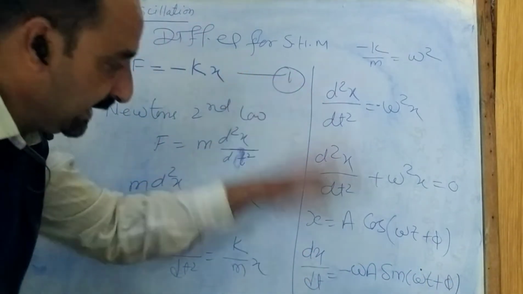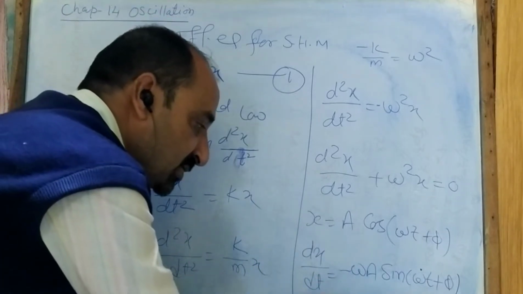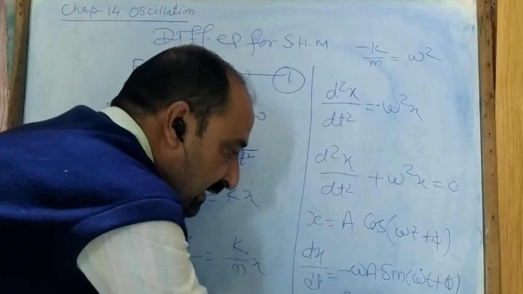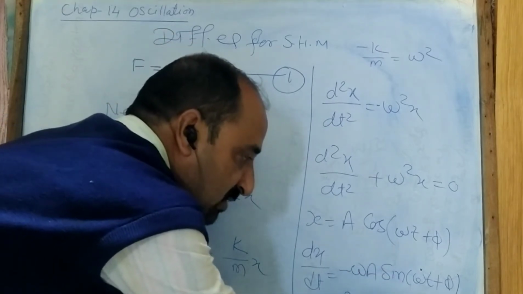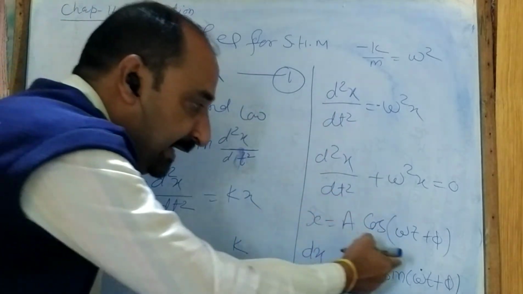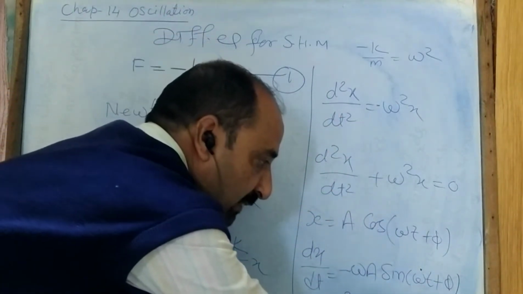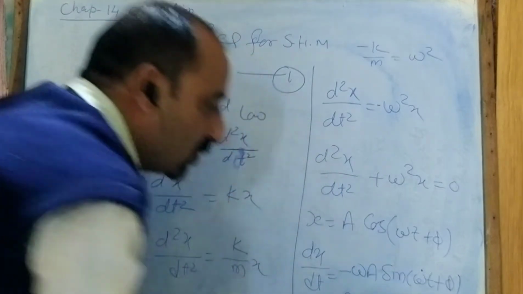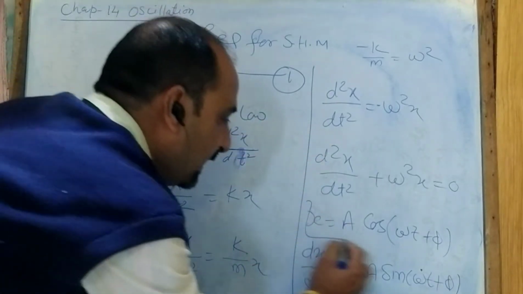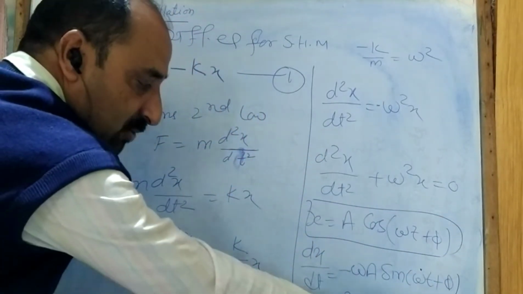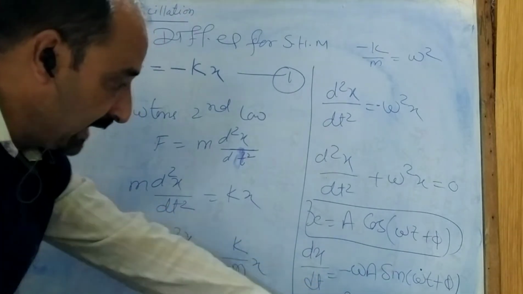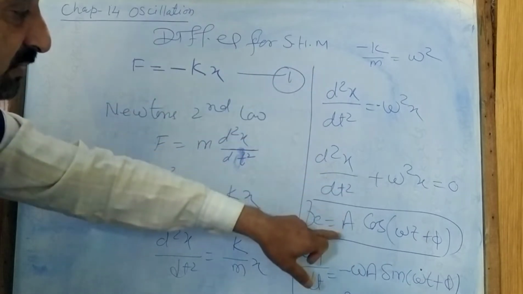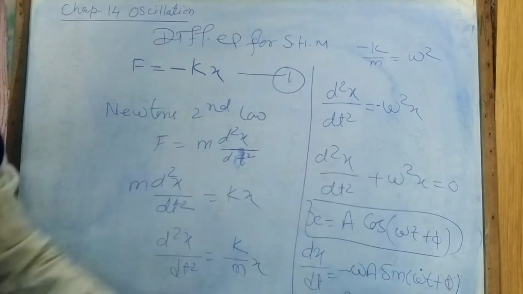Again if I differentiate it, d2x upon dt square is minus omega square into A, and differentiation of sine is cos(omega t plus phi). Now look here, A cos(omega t plus phi) is x. So here it is minus omega square x, and if I transpose this, we again get d2x upon dt square plus omega square x is equal to 0.